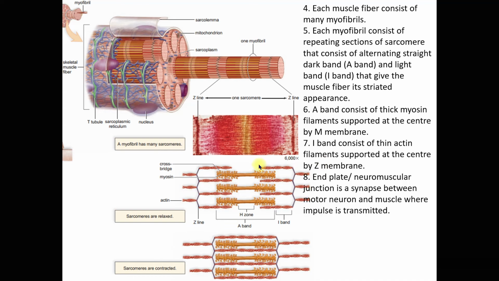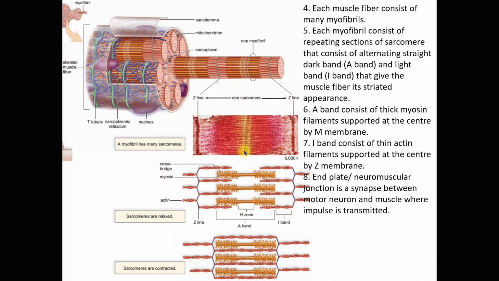So when sarcomeres are relaxed, this is what happens. You can see how the actin filaments move away from the M membrane here.